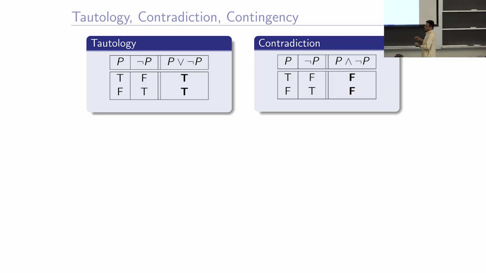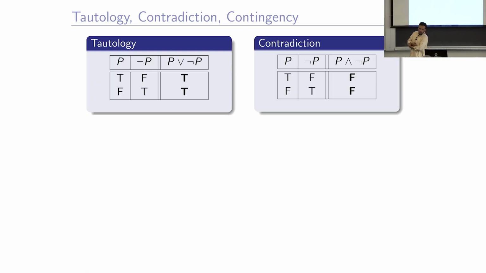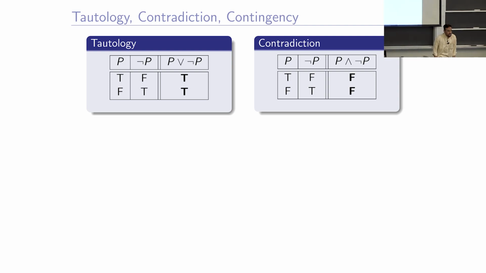Okay. So here is an example of a tautology. It's a compound proposition P or not P. There are two atomic propositions, one is P and the other is the negation of P. So the possible values are P is true and not P is false, and P is false and not P is true.